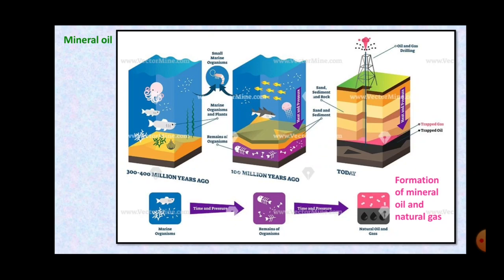Mineral oil is also called crude oil, and the crude oil is very thick and greenish brown in color. It consists of many other fuels like petroleum and natural gas. These are all part of the crude oil, and they are separated from the mineral oil, and we get petrol, gasoline, diesel, kerosene, tar, lubricating oil.